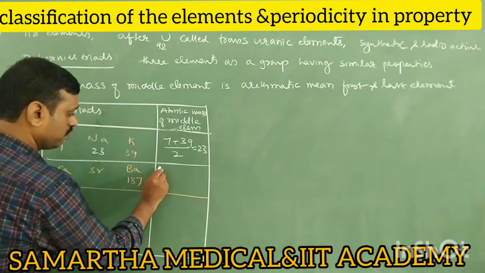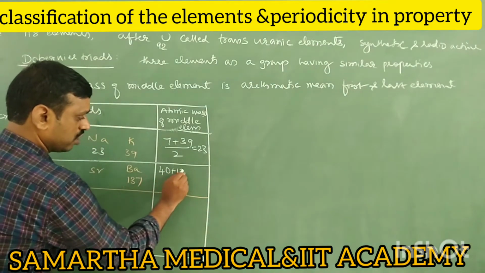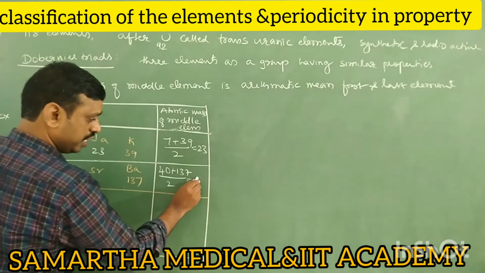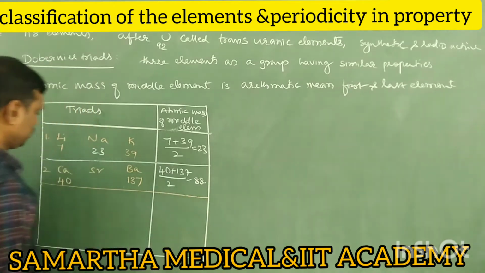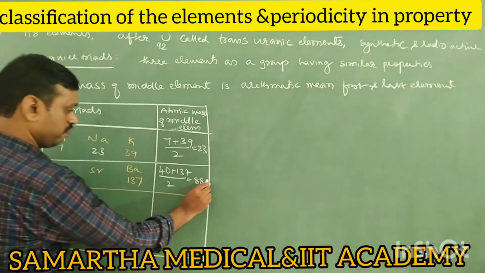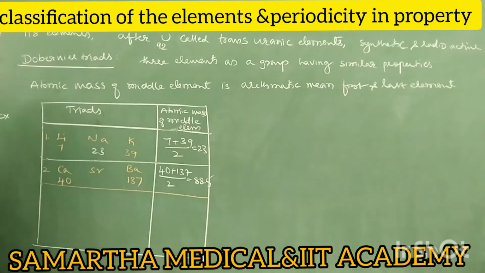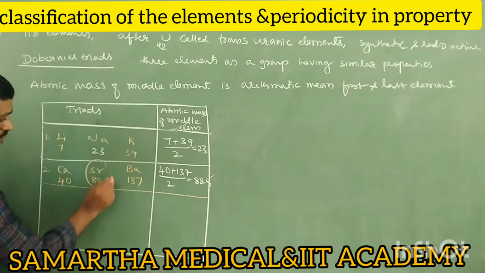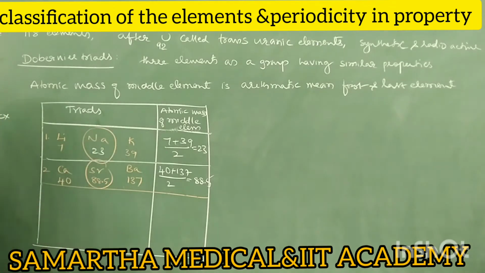It is 40 plus 137 divided by 2, approximately 88.5 will get. So therefore the approximate atomic mass of this is 88.5. It is the second triad.